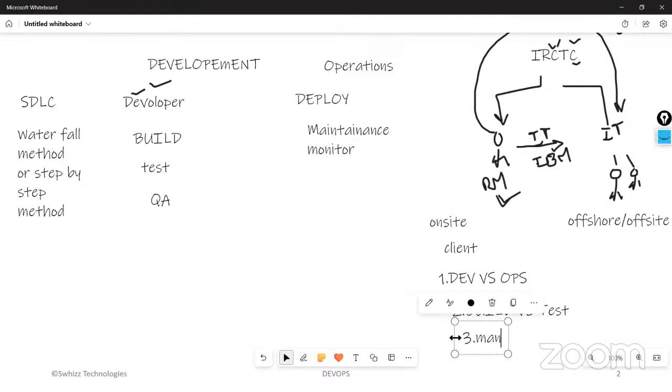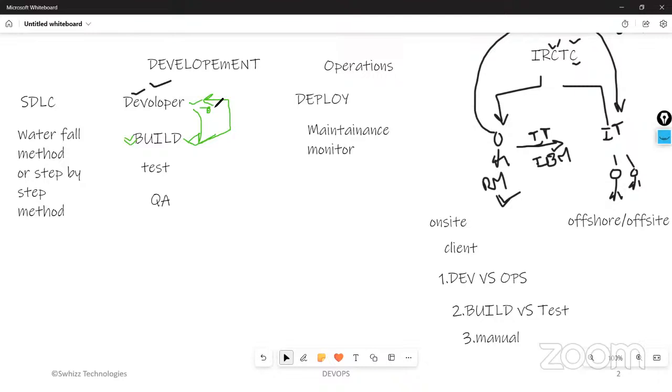The third problem is manual work. That is the major problem here. Manual means, previously night builds used to happen here. Suppose during the daytime developers come to the office and write the code. While leaving in the evening, they hand over the entire code to the build team. The build team builds the code during the night. If they get any problem while building, the next day morning the build team comes to the office and hands the code back to the developer team.